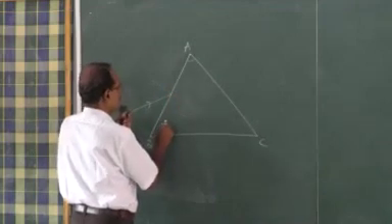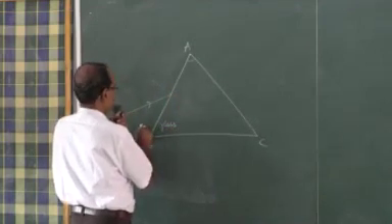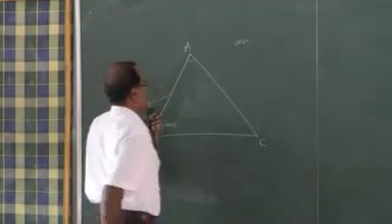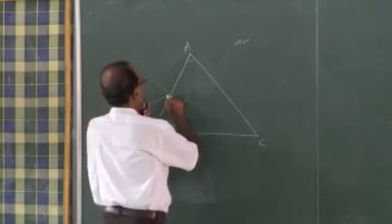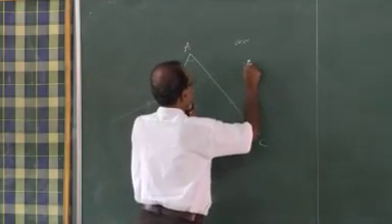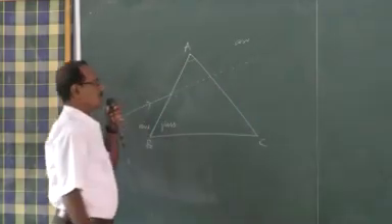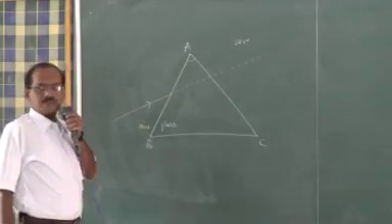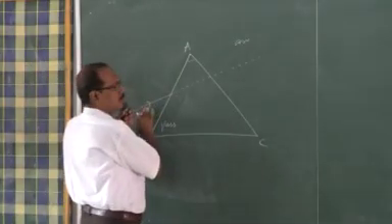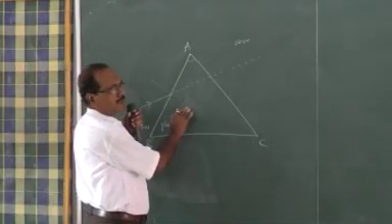So this is glass, this is air, and this one also air. This is the actual path. If there is no other medium, only a single medium, the incident ray will move in this way. Now the ray is traveling from rarer to denser medium.